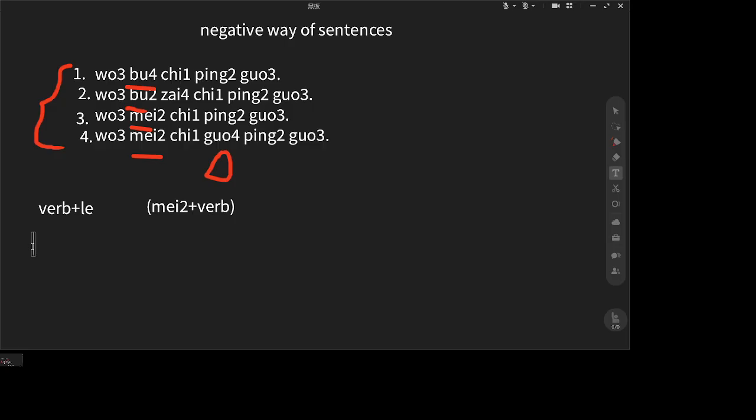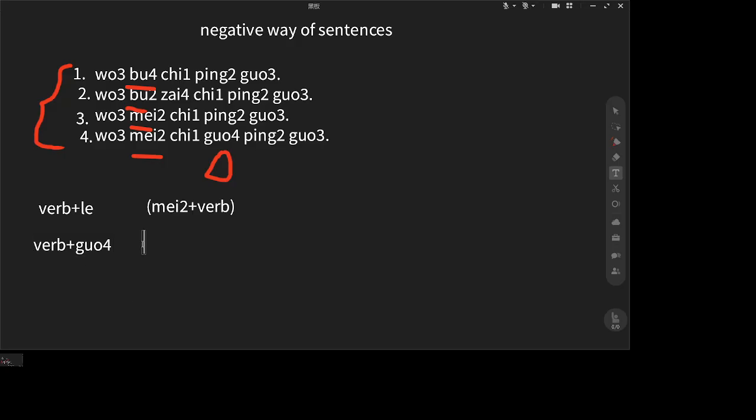So the second pattern is we put 过 after the verb, which means the action happened and finished, but the important thing is to show this is an experience, right? Which means this action will not happen in the future, or even if it happens, it will be very few times, right?